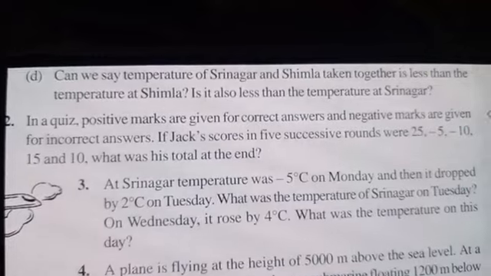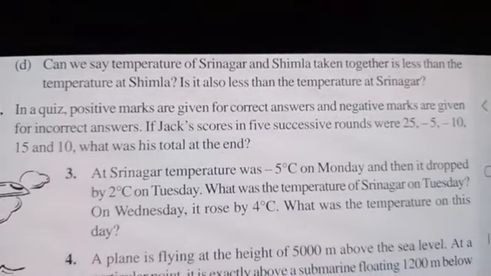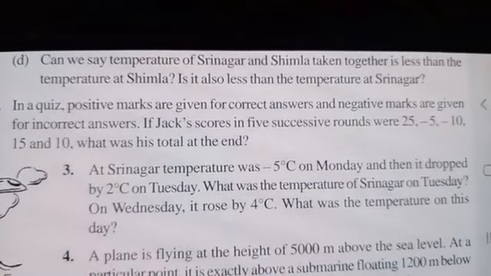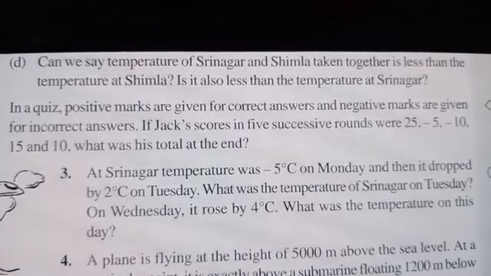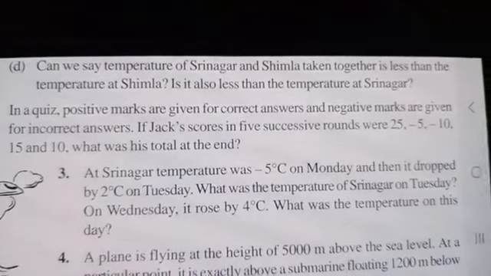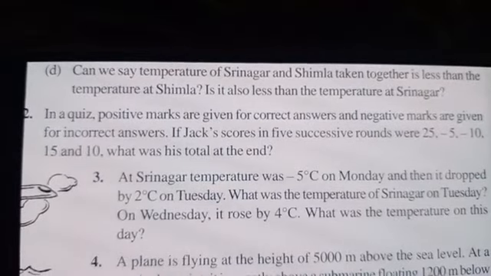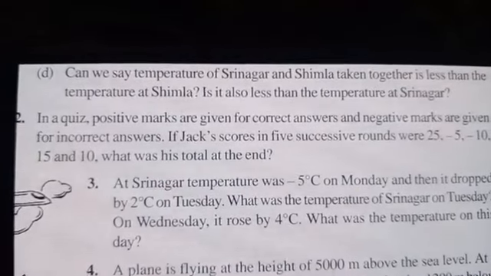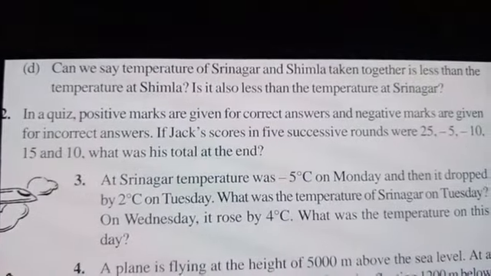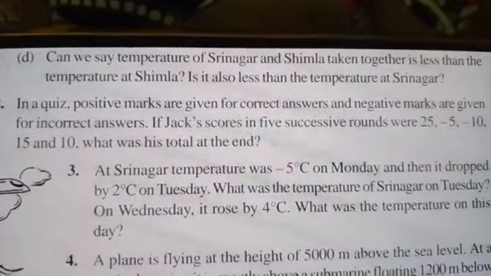And this is the second question we are going to discuss now. In a quiz, positive marks are given for correct answers and negative marks are given for incorrect answers. If Jack scores in 5 successive rounds 25, minus 5, minus 10, 15 and 10, what is his total at the end? I already discussed this kind of example in the last video. Now I am going to do the answer.